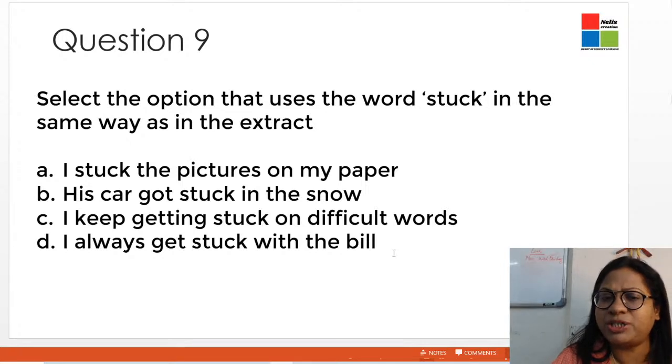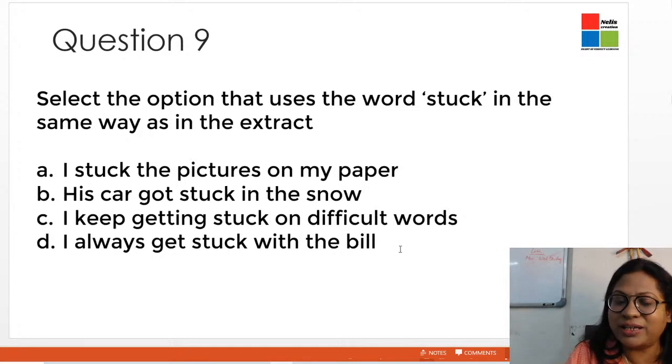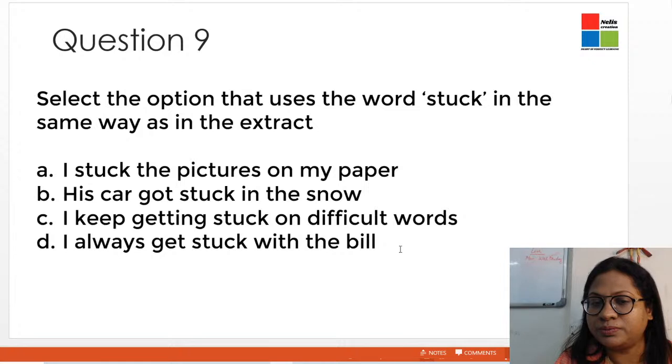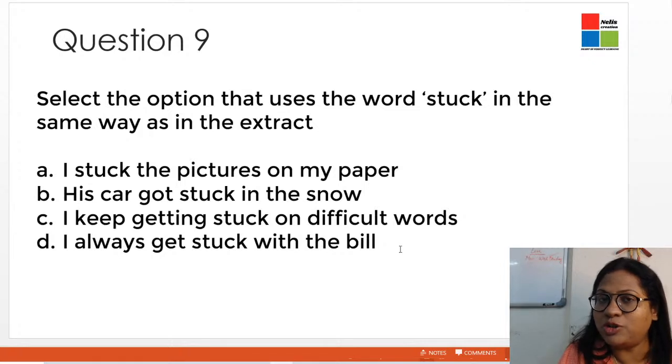I stuck the pictures on my paper. Now here the word stuck is the past tense of stick. So we can't go with this. His car got stuck in the snow. It got stuck and it's not able to move. Not able to move. Just now I said he stuck to his resolution. He was not able to move from his resolution.